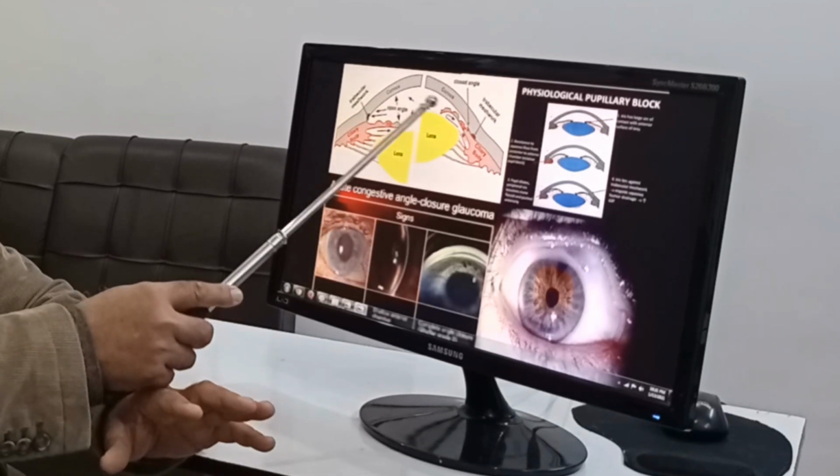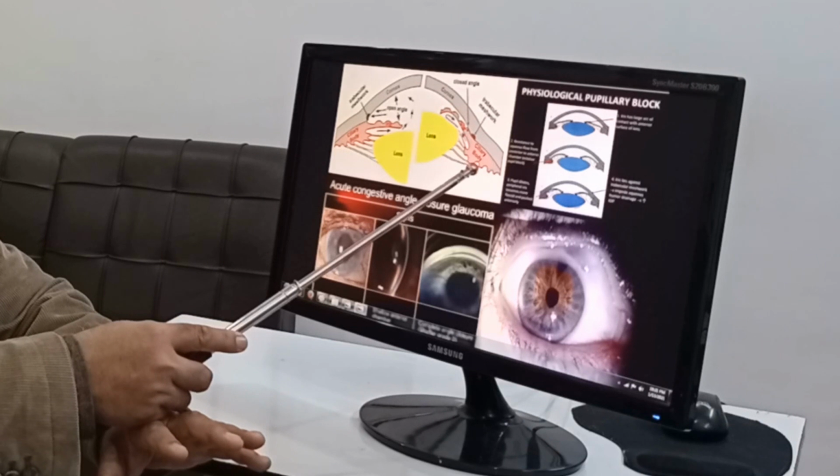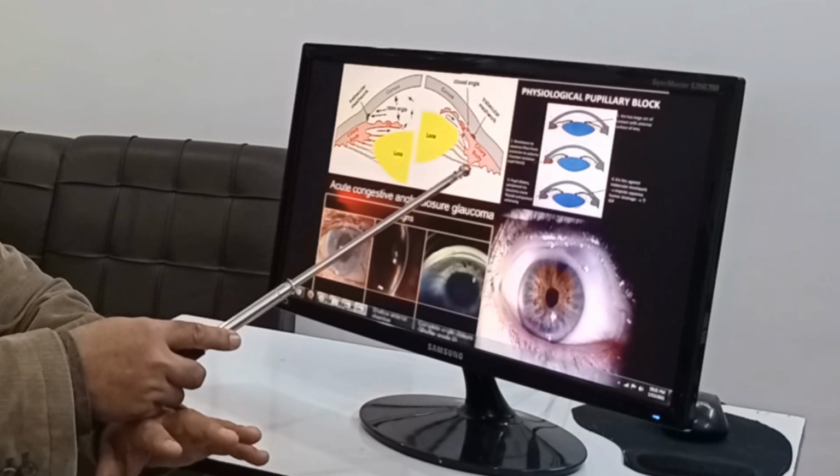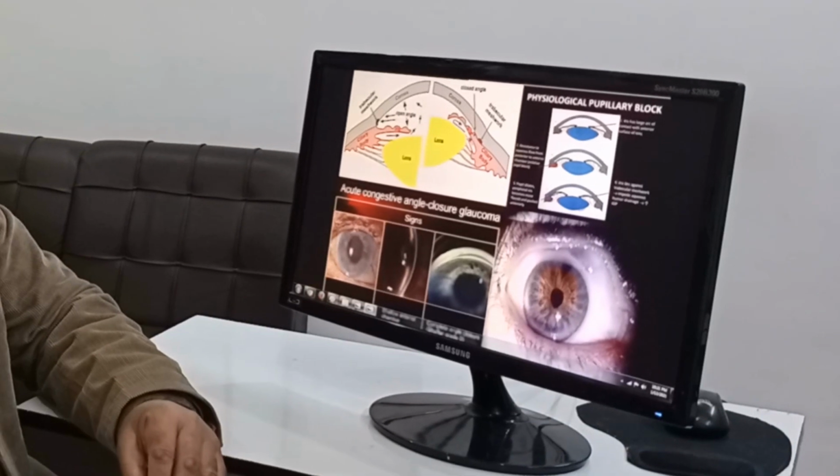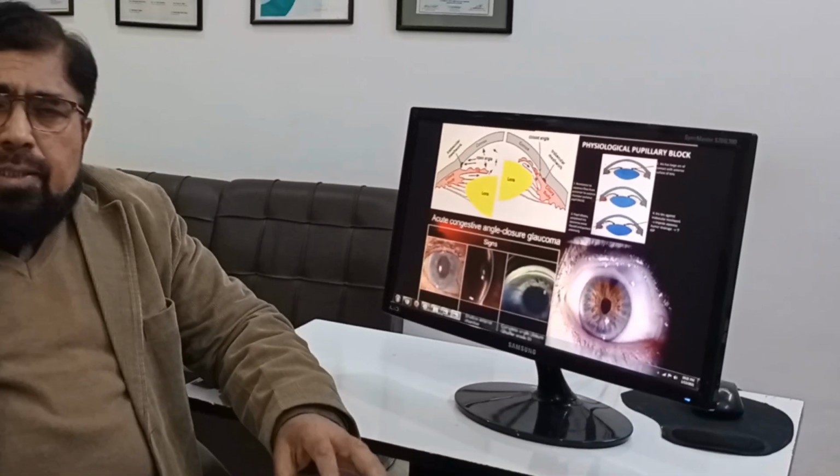So in case of narrow angle glaucoma, the eyes are usually smaller. These cases are actually having small eyes, hypermetropic eyes, and they may be using plus glasses.